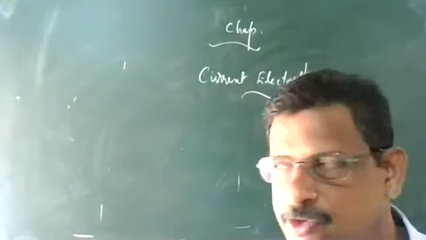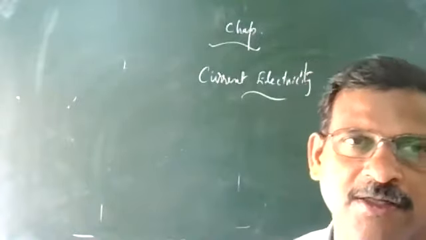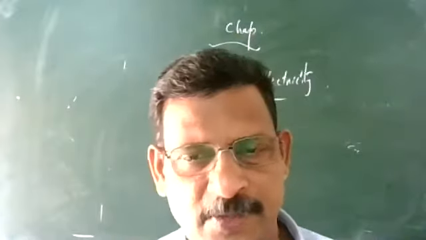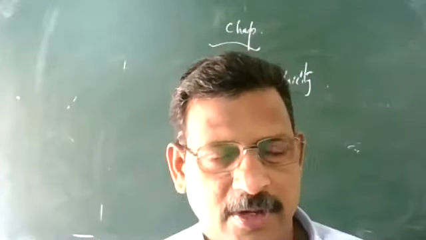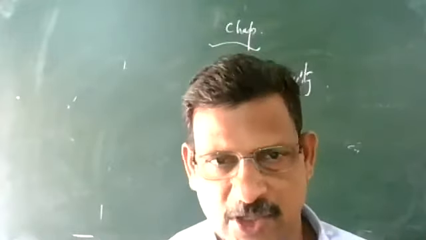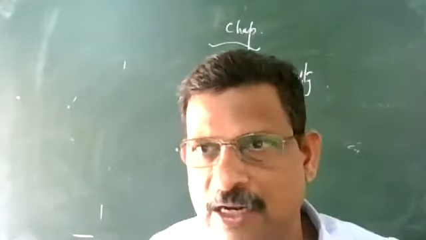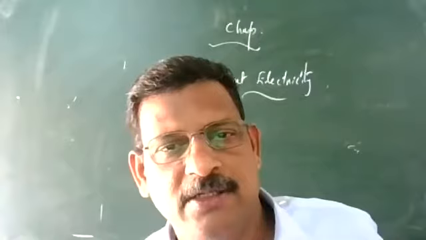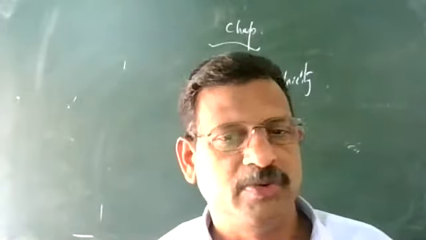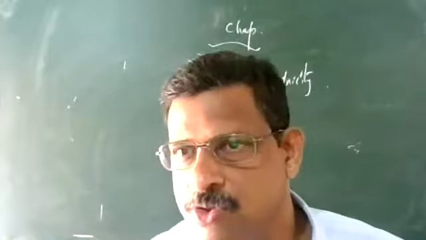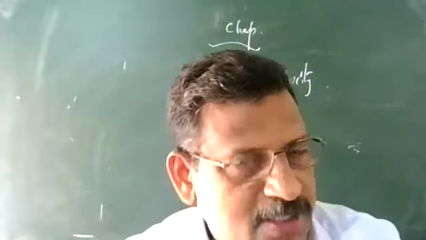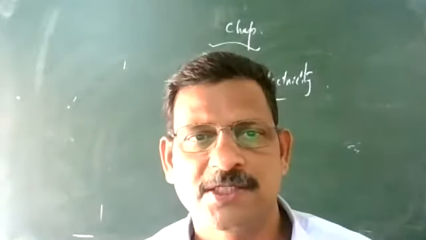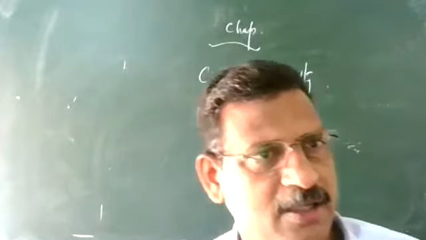So in solids, two types we have seen: conductor and semiconductor. Then liquid also we have seen. Now we take the gaseous state. Usually gases are insulators at ordinary conditions. But if you ionize them by passing X-rays or by applying a high electric field, the electrons can be pulled apart. In such cases, the ionized gas contains electrons and positive ions as current carriers. Under a potential difference, these can flow in different directions and constitute current.